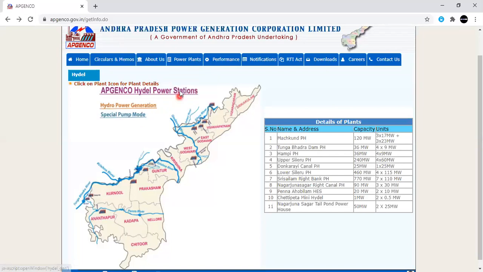So before going to thermal, I will play two more videos, because in this slide itself, two columns are there, two points are there. Those are hydropower generation and special pump mode. When you click on this, you will get some videos. Just try to understand, and everybody try to concentrate. So I will play those videos.